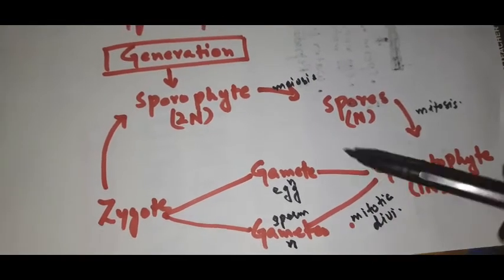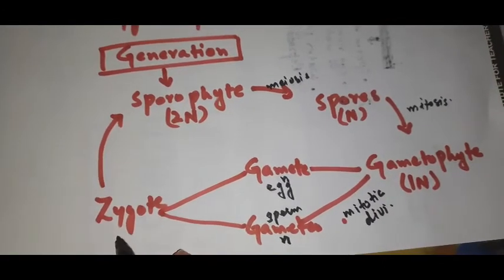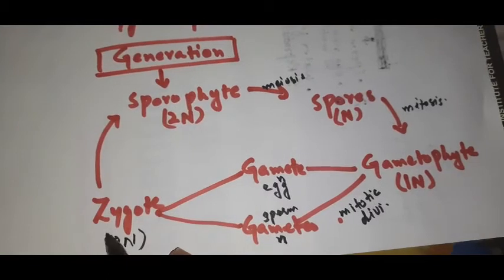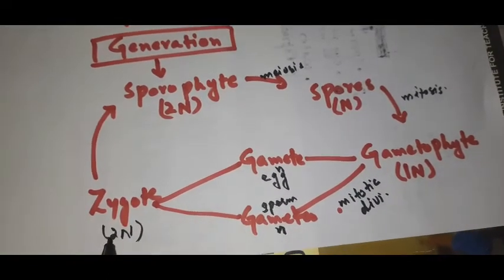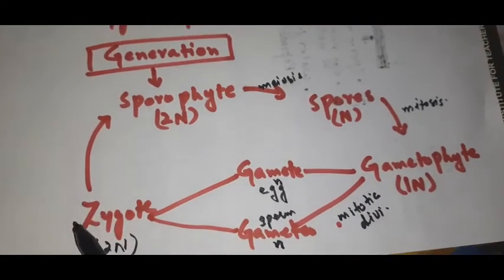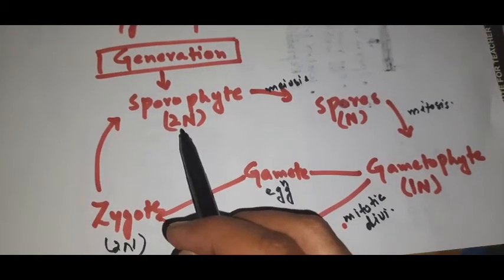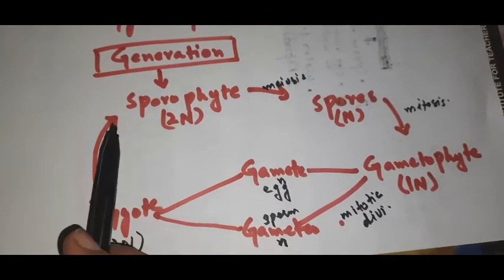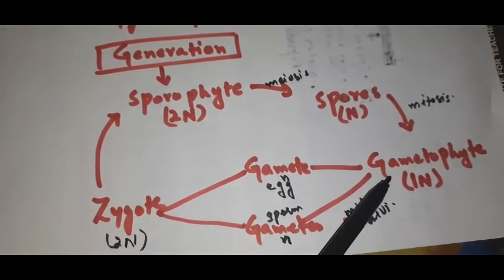Understand? So when these gametes unite, they form a zygote, which would be 2n, meaning diploid in nature. Here the number of chromosomes is double, and this zygote undergoes successive mitotic divisions and produces the sporophyte. Understand? So in the plant life cycle, we have two types of generation, the sporophytic generation and gametophytic generation.